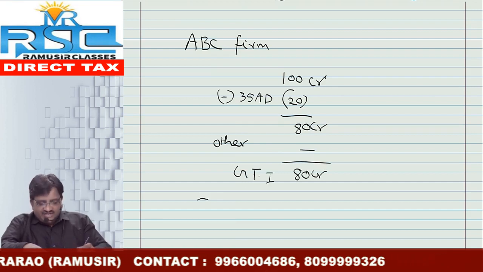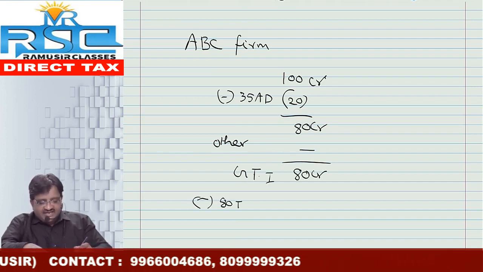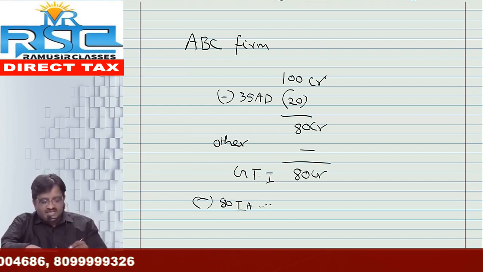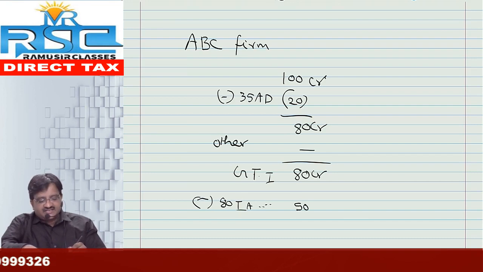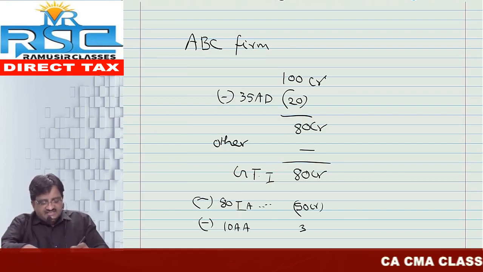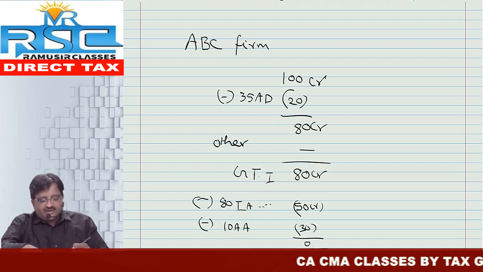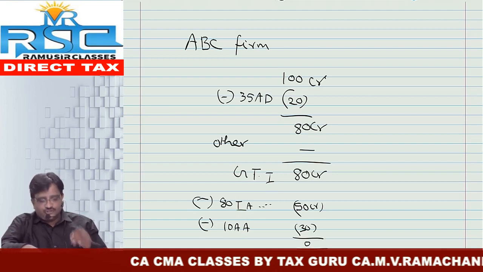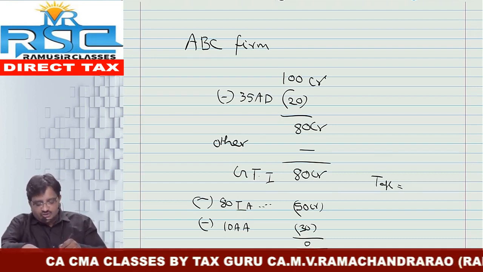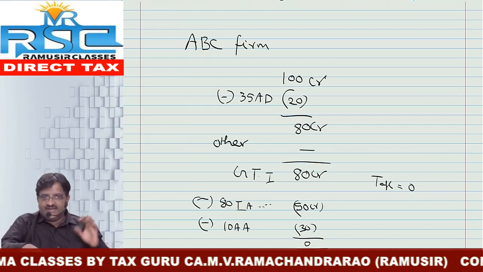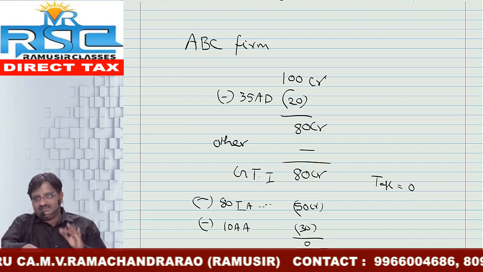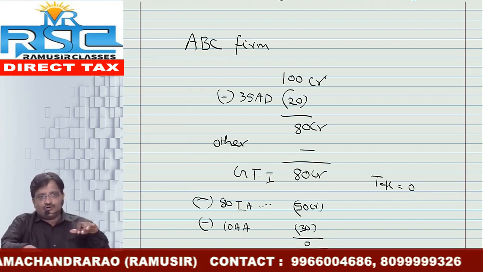But they want to claim deductions under section 80IA, 80IB, etc., which are profit-linked deductions, provided they are eligible. Imagine they are eligible, and let us say that is 50 crore. The next one is the 10AA deduction they have claimed, that is 30 crore. The total income of the ABC partnership firm is 0. Whenever total income is 0, total tax liability is also 0. That means the partnership firm is offering nil tax, and their tax liability is 0.